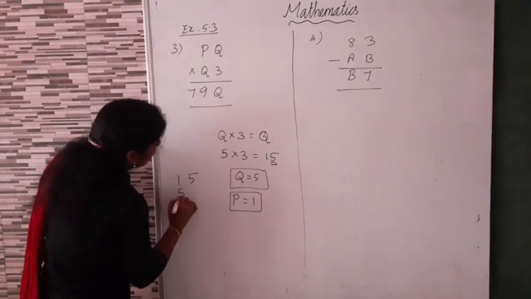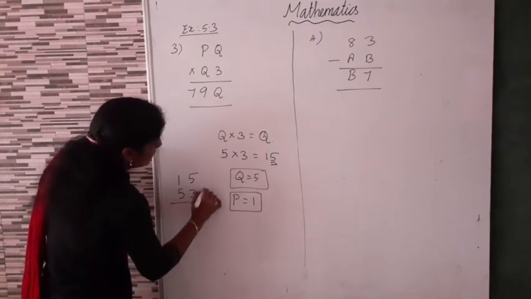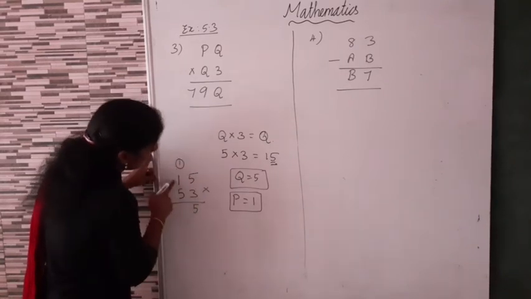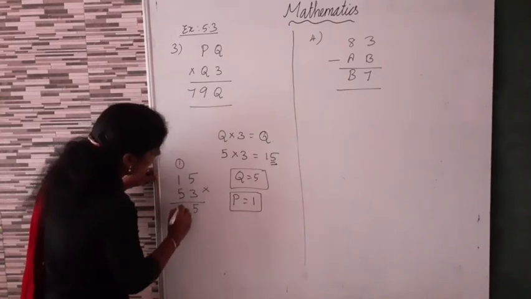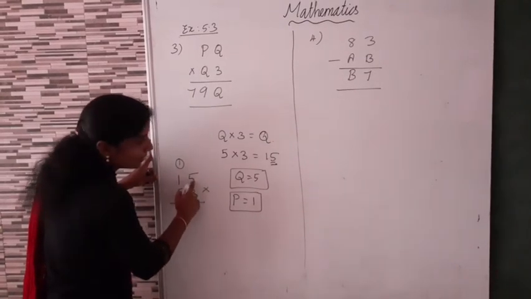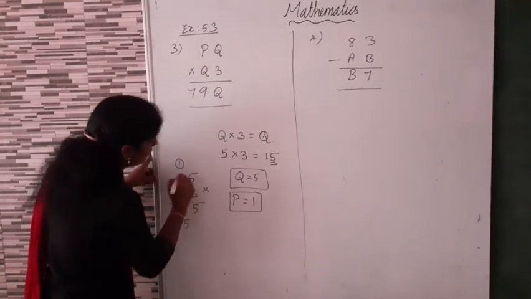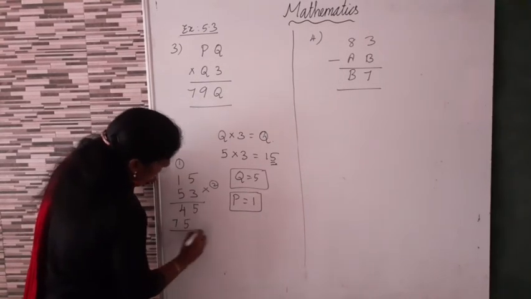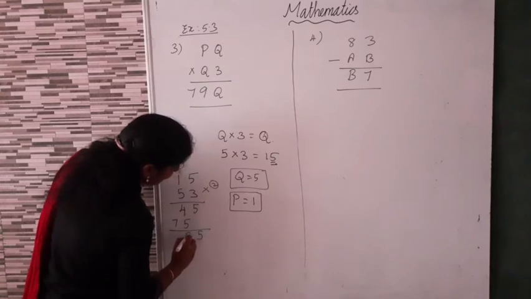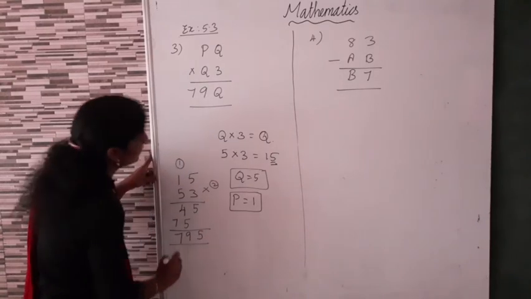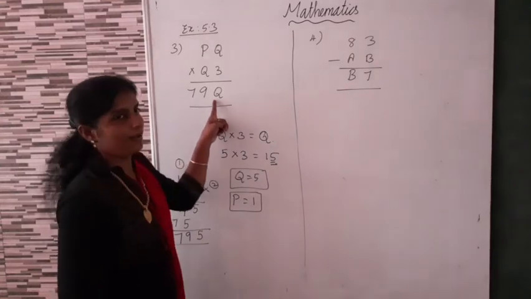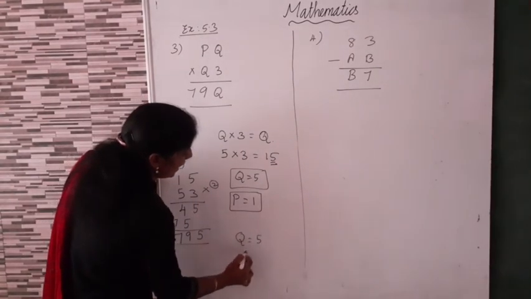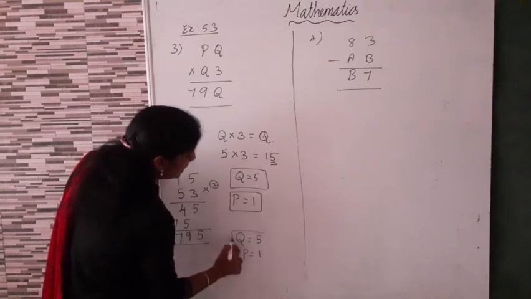Now we can multiply. 5 3s are 15, 1 balance. 1 into 3, 3 plus 1, 4. 5 5s are 25, 2 balance. 1 into 5, 5. 5 plus 2, 7. Now we can add: 5, 9, 7. 795. So, what's the value of Q? Q is equal to 5 and P is equal to 1 is the answer.